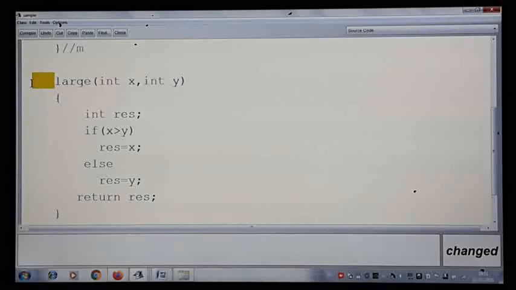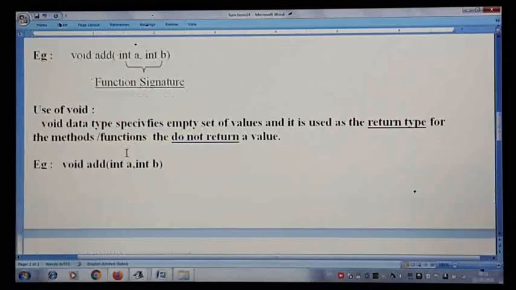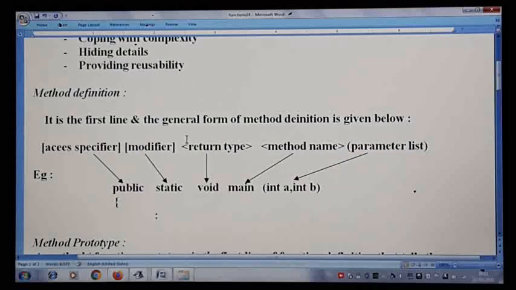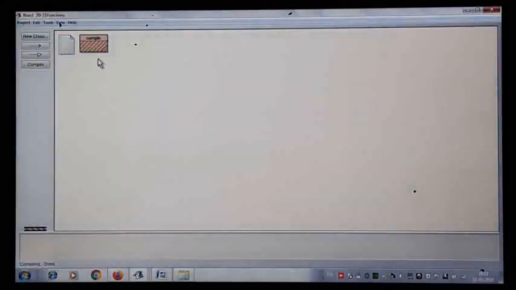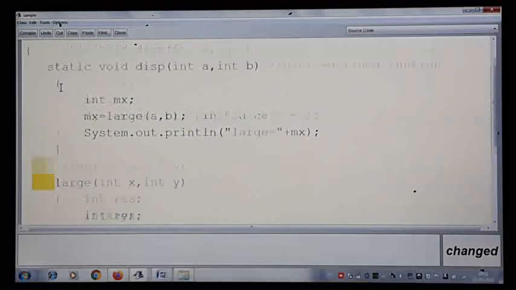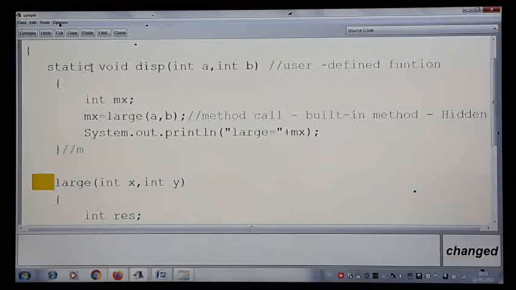The return type of the method, this part, as I told you, is compulsory. You cannot skip this part. Whichever is in angular brackets, as I told you, none of this part can be skipped. But public static you can skip. If you see the coding here, I have not started any of the methods with public static. Static I have written here, or you can skip this part also. Here also, if I want, I can include that static.